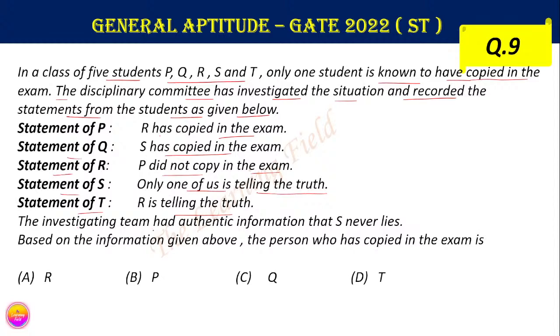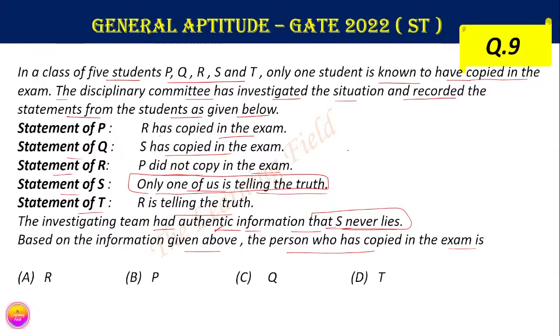The investigating team had authentic information that S never lies. Then based on the information given above, the person who has copied in the exam is. Okay, so S says that only one of us is telling the truth. And the disciplinary committee had authentic information that S never lies. So as given, S is telling the truth, since the investigating team had authentic information that S never lies.